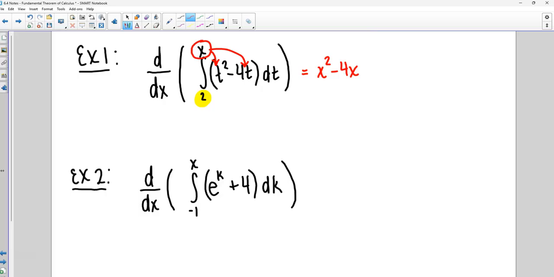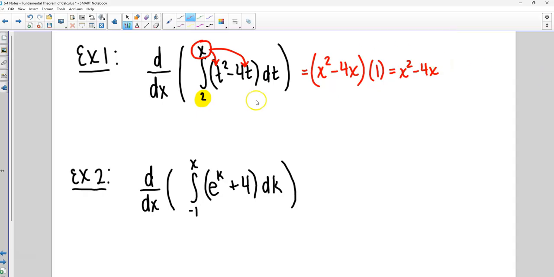And then we do have to do almost like a little chain rule right here because we're taking the derivative. We're going to multiply that by the derivative of whatever is right here, which is our x. But what is the derivative of x? It is just 1. So we get x squared minus 4x.